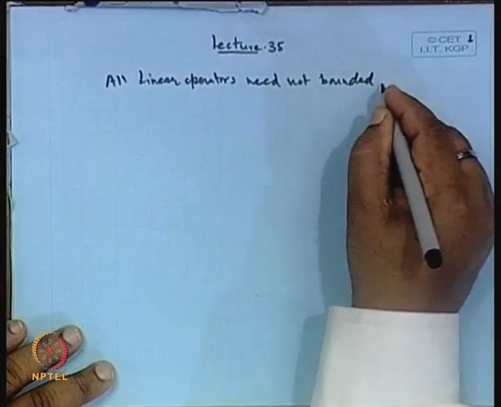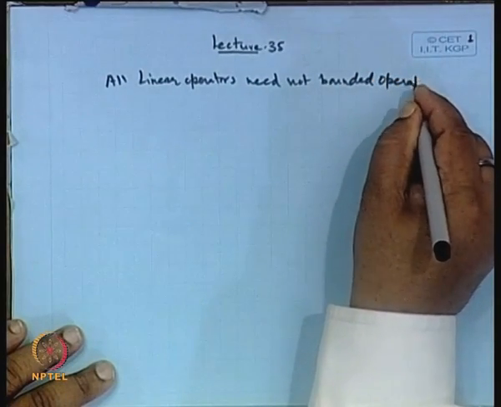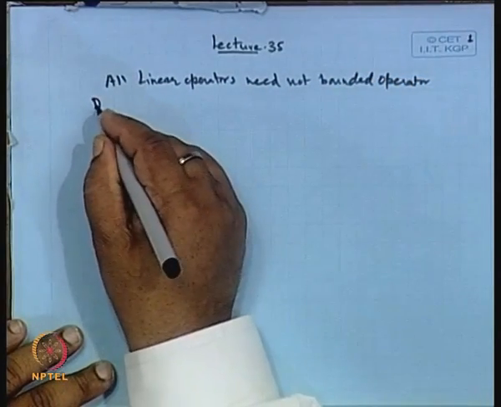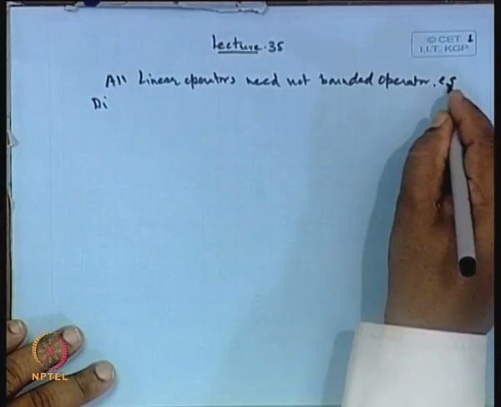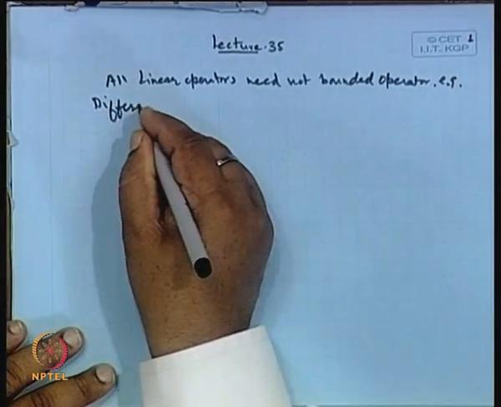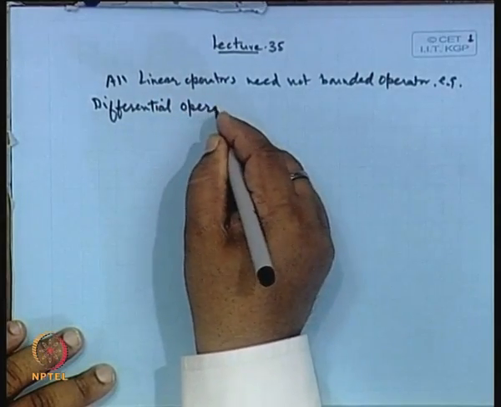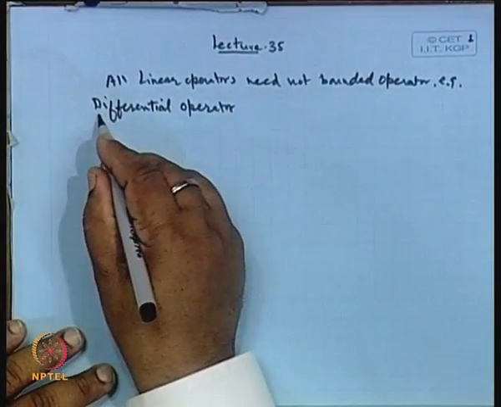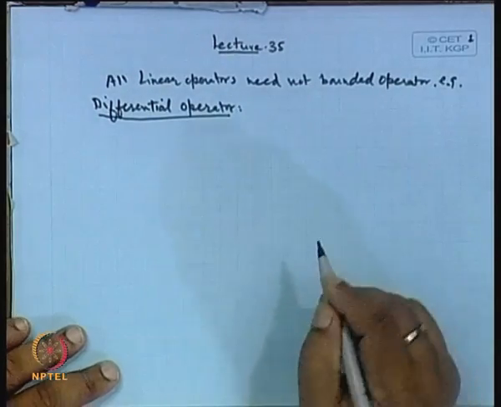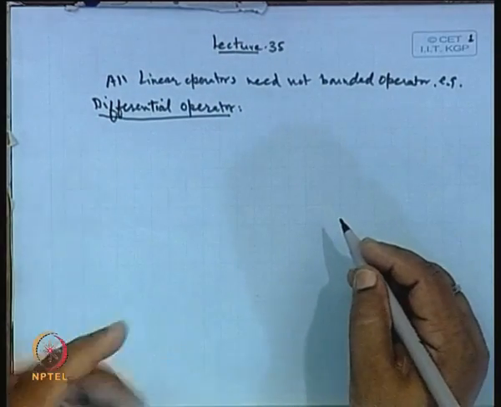For example, if we look at the differential operator, which is an unbounded operator. Why?